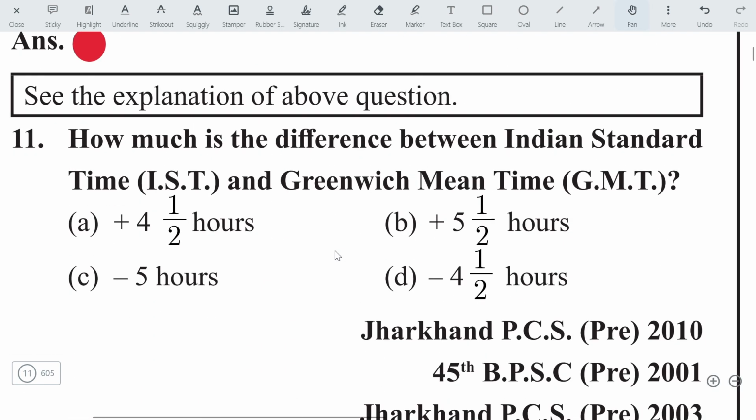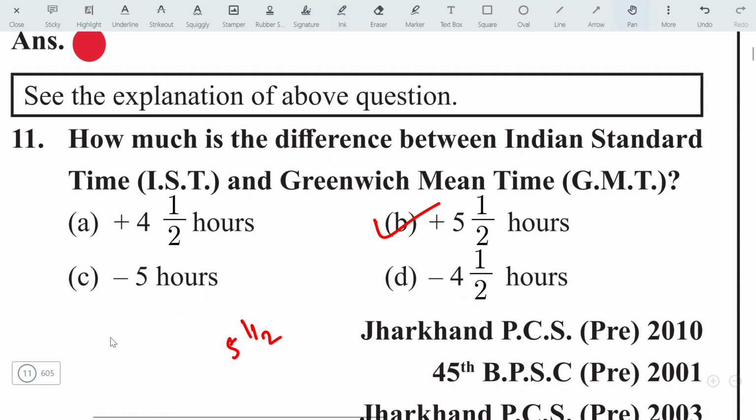Okay. This is a numerical question. Let's solve it. How much is the difference between Indian Standard Time and Greenwich Mean Time? If you have mugged up this question, it is very easy for you. It is option B, because Indian Standard Time is 5.5 hours ahead of the Greenwich time.